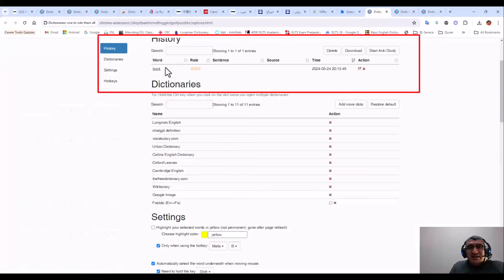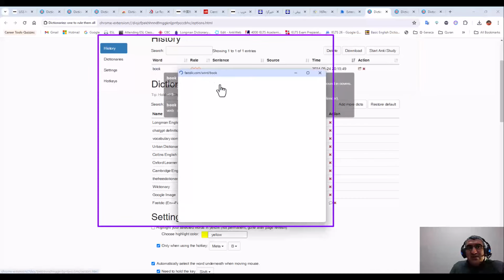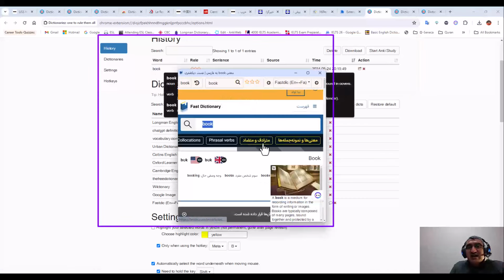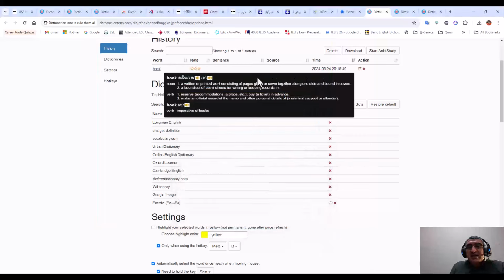And as you see, the history has gone with all my vocabulary because I removed the program. I didn't need it; it was only for an educational tutorial. The only word that I have searched is book, and it is added here. And here, pay attention, I can click on the word, and it brings the same dictionary that I searched very quickly, and I can review it.